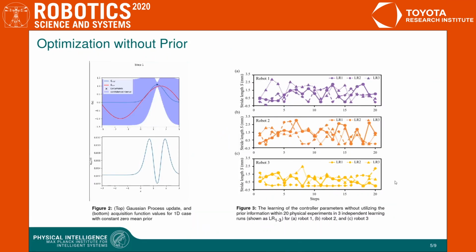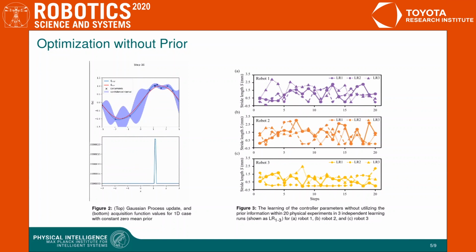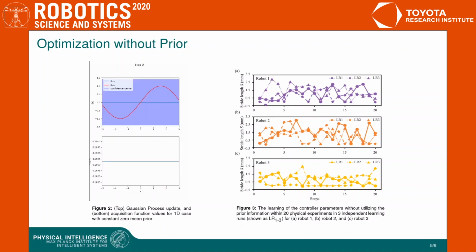As the first method to overcome these problems, we used Bayesian optimization and Gaussian processes. Here the prior mean, which corresponds to the expected stride length performance, is set to be constant 0 since there is no prior information about the robot. You can see a sample application of this method on a 1D case on the left-hand side.